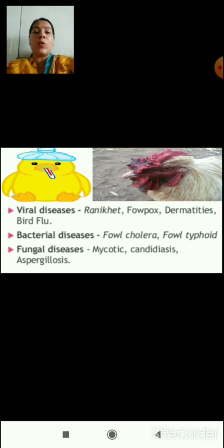Now let us conclude what we have done in today's session. We started our session with the introduction of poultry farming, in which we studied that poultry farming is undertaken to raise domestic fowl for egg production and chicken for meat purposes. Therefore, improved poultry breeds are developed to produce layers for eggs and broilers for meat.